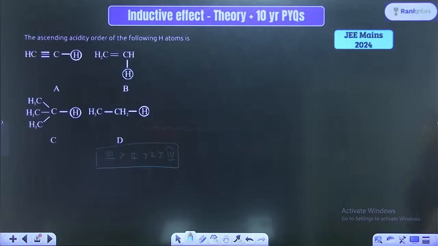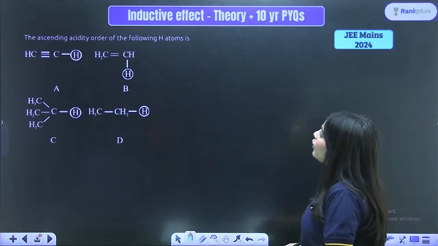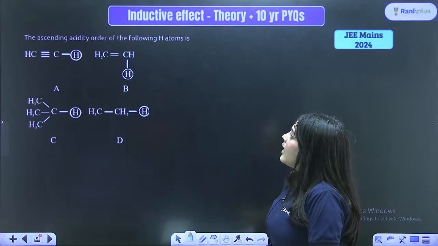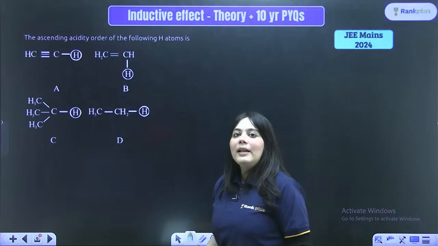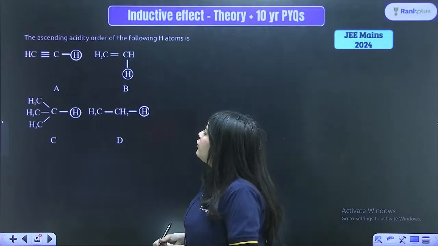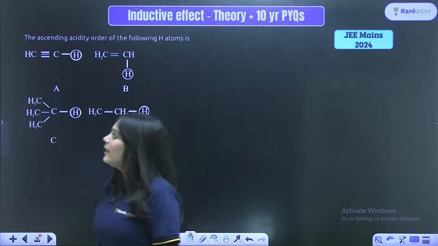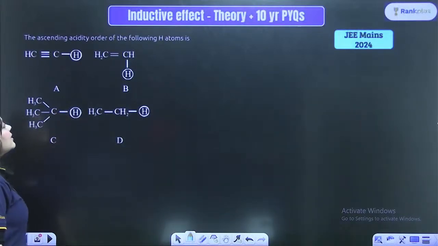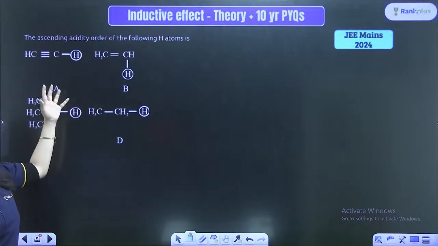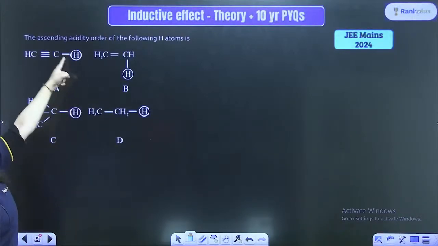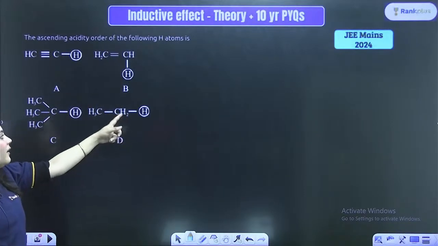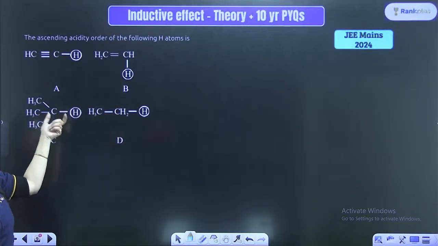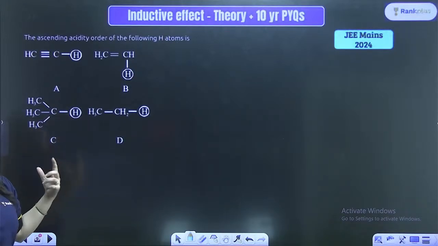Moving forward. Next question is another variety of question from the inductive effect. The ascending acidity order of the following hydrogen atom is. You have to tell me the acidity order of the following hydrogen atom. Remember one thing, whenever you look at the options, what is the first thing I taught you? To always scan the variety of options given. Can you see? Here the hydrogen is attached to a triple bonded carbon, here to a double bonded, here to a normal single bonded carbon, and here to once again a normal single bonded carbon, right?